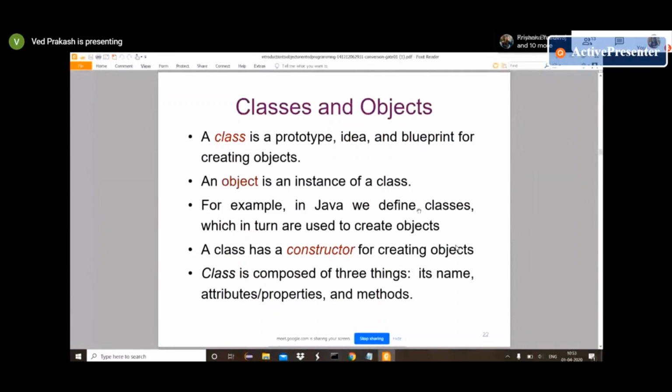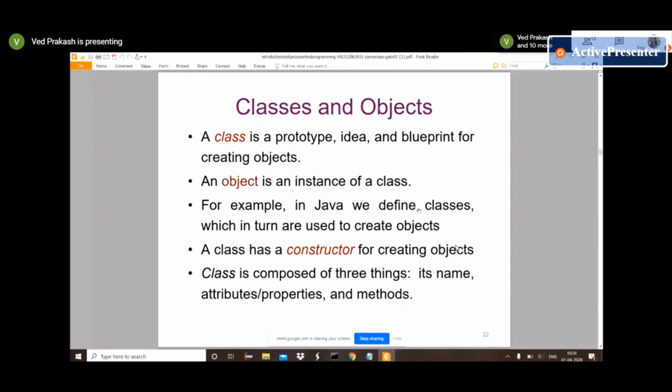So a class is just a prototype, an idea, a blueprint. Using that blueprint, we create an object, like a cookie cutter. So that object is just an instance of that class.